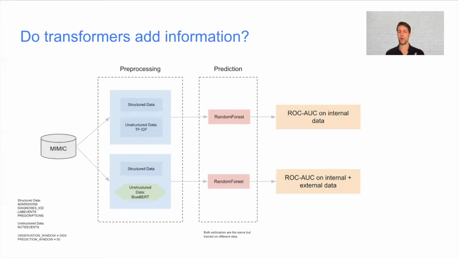The difference in our pre-processing steps is that in one case, we will use structured data and TF-IDF, term frequency inverse document frequency, fitted to a particular corpus of medicinal notes. And also we can use the same structured data, but the Bluebird transformer to encode these same notes. We will use the same model, a random forest model, to predict mortality of the patients, and we will compare ROC-AUC scores for these two approaches.